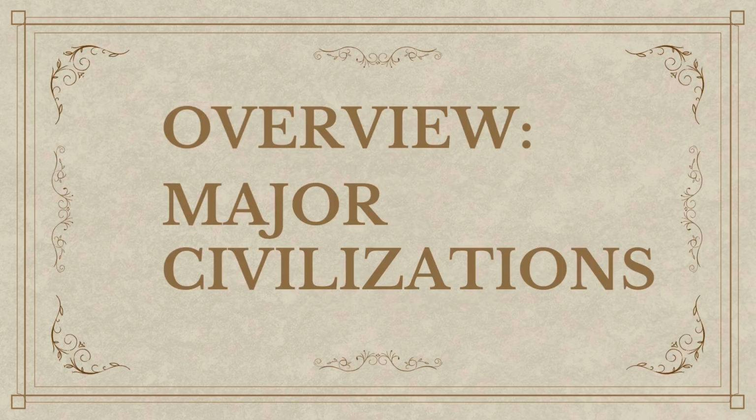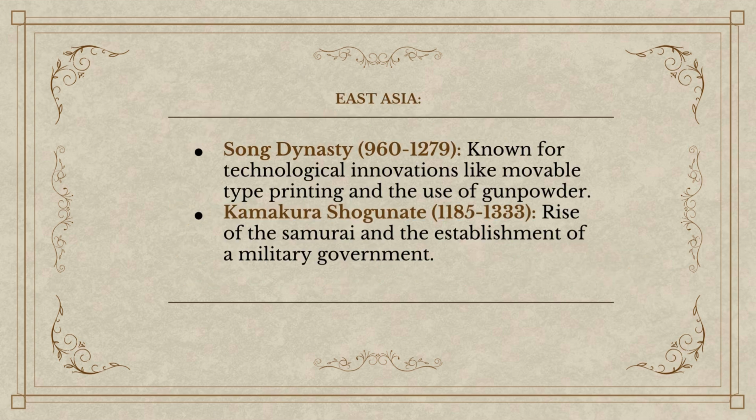To understand the global tapestry, we first need to identify the major civilizations that were thriving during this period. In East Asia, the Song dynasty was known for its technological advancements, such as movable type printing and gunpowder. Meanwhile, the Kamakura shogunate in Japan saw the rise of the samurai class and the establishment of a military government.